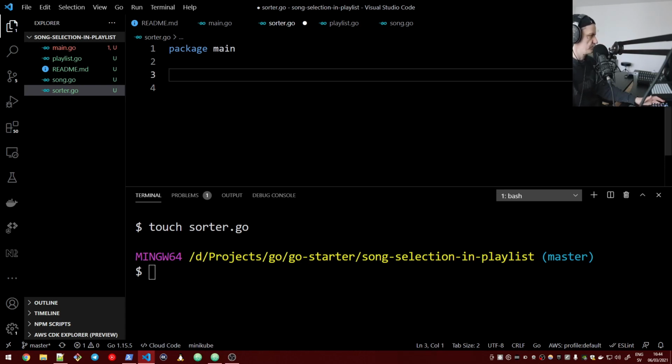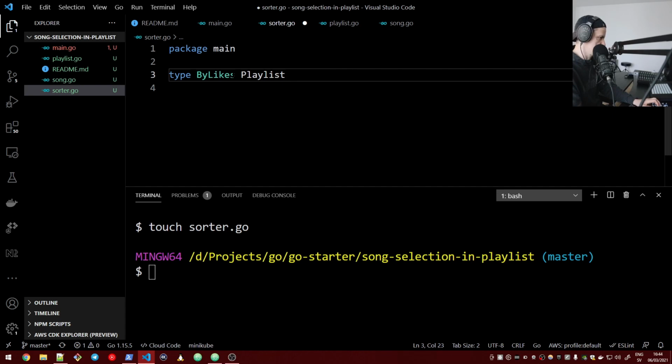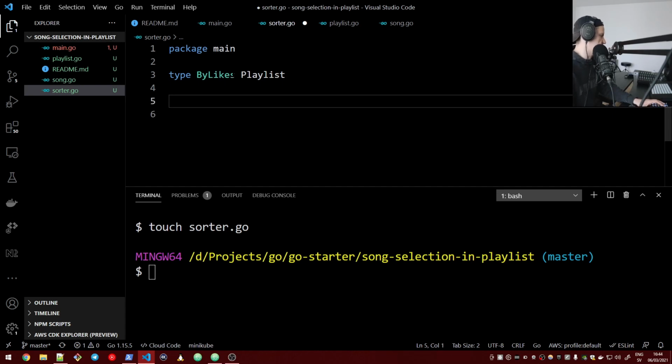You need to choose a criteria by which you want to sort. So we say, yeah, we want to sort by the number of likes, but we need to tell Golang how this will go. So we need to create this type ByLikes, and this is on the playlist. And then we need to implement this sort interface, so to speak.